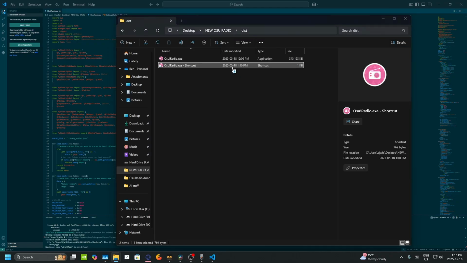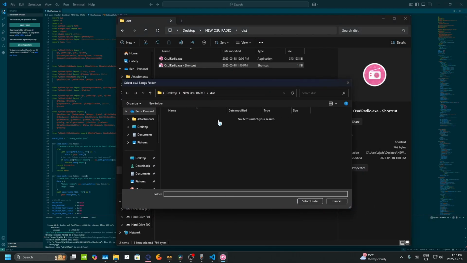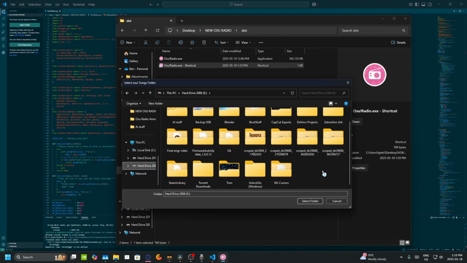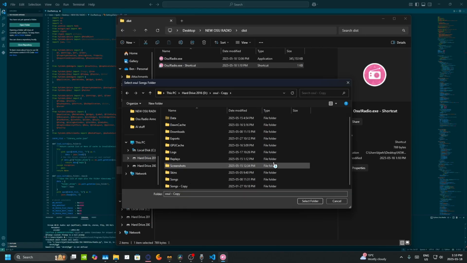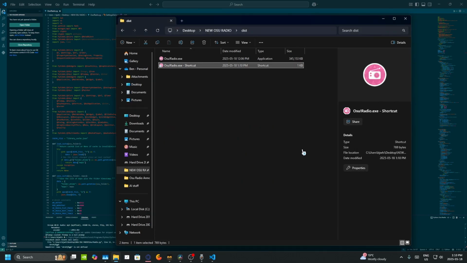So it's going to load, it's going to take a sec, and it's going to do a little pop-up that says Select OSU Songs Folder. Okay, well, you guys are going to get to see everything. To my D drive, OSU copy. It's not going to be your actual OSU folder. It's going to be the folder inside of it labeled OSU songs. So once you get that, you're going to want to just click select folder.